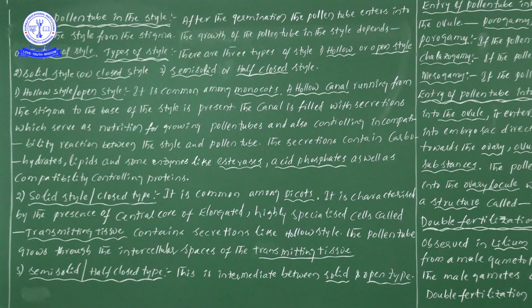This is important, because maximum times a question is asked on this style. So we commonly observe it in dicotyledons, and these elongated highly specialized cells we take as transmitting tissue. Don't forget, the transmitting tissue is observed only in the solid style.